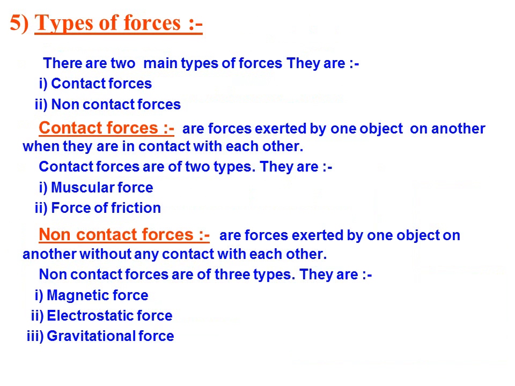Types of forces. Basically there are two types: contact and non-contact. Contact force is where our body remains in direct contact with the object on which we apply force. Contact force is basically of two types: muscular and frictional force. Non-contact force is where our body does not remain in contact with the other object. Basically it is of three types: magnetic, electrostatic and gravitational force.